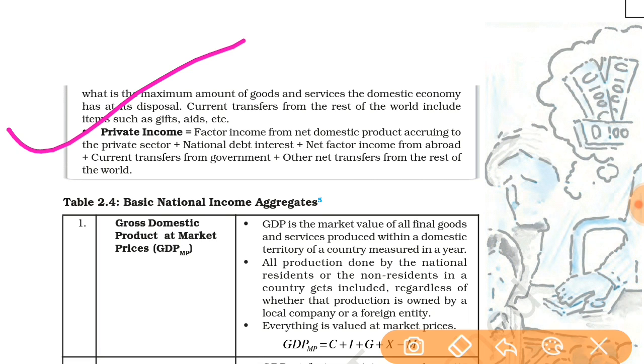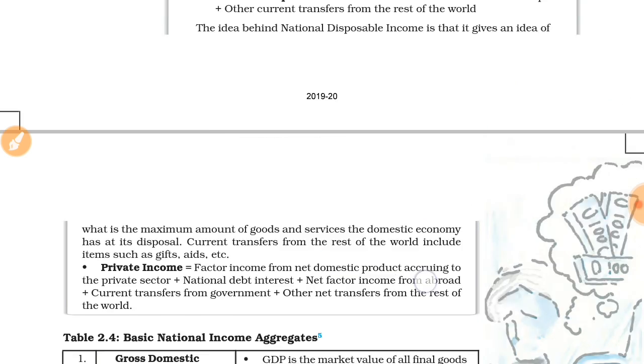Here, factor income from net domestic product accruing to the private sector is income earned from within our country. And national debt interest means when a nation takes debt, interest is paid on that. Net factor income from abroad we have already discussed, and current transfer from government we have already discussed. If you are confused, you can see again here.